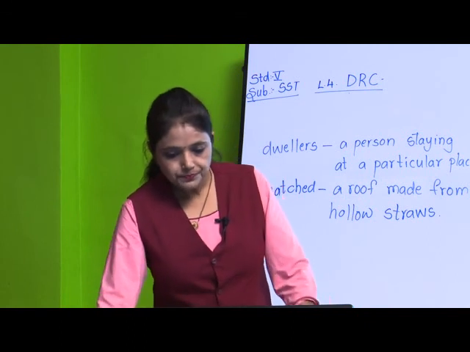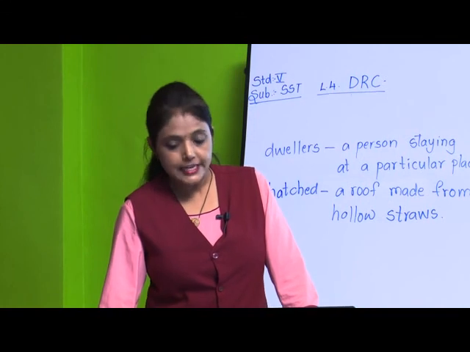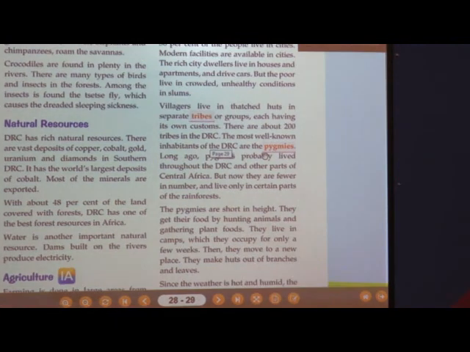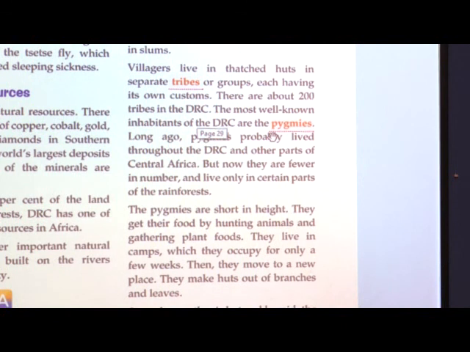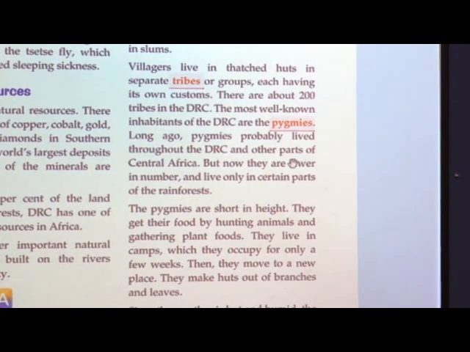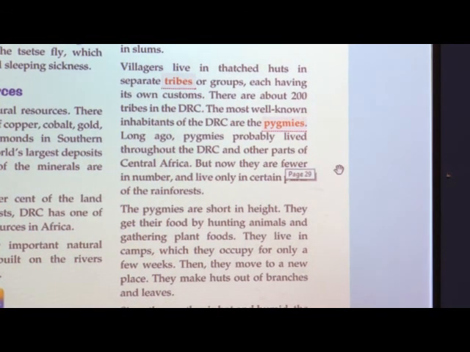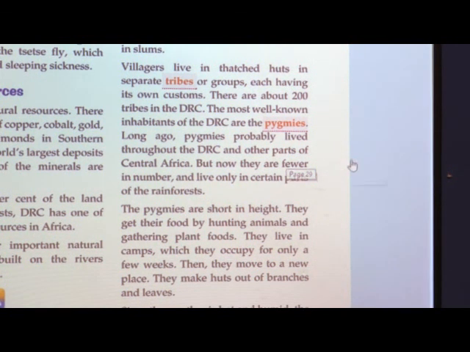Long ago, I will read this, there are about 200 tribes in the DRC. The most well-known inhabitants of the DRC are the pygmies. As I told you all, pygmies are the people who are short in height. Long ago, pygmies probably lived throughout the DRC and other parts of Central Africa, but now they are fewer in numbers and live only in certain parts of the rainforest.